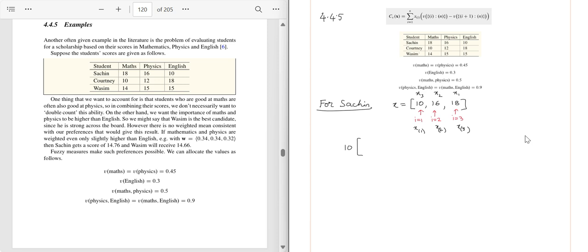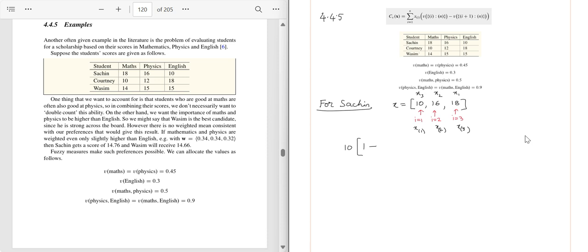So the fuzzy measure we are talking about is of the universal set, in this case 1 to n or 1 to 3, so it will be 1. Minus fuzzy measure of I plus 1, so second element to third element. Now the second element is 16 in this case, the third element is 18. Originally it was x2 and then x1.